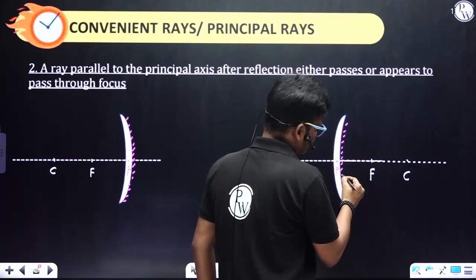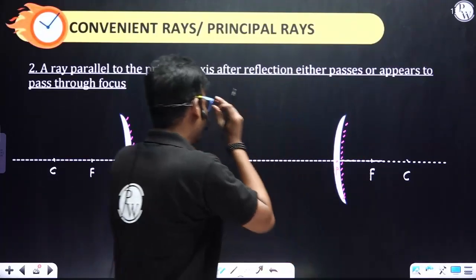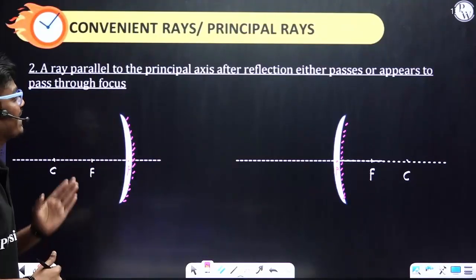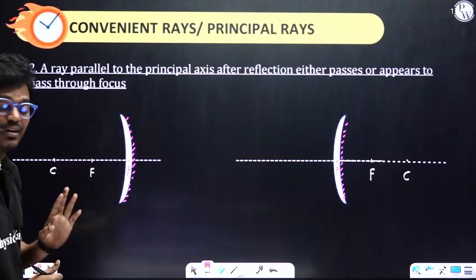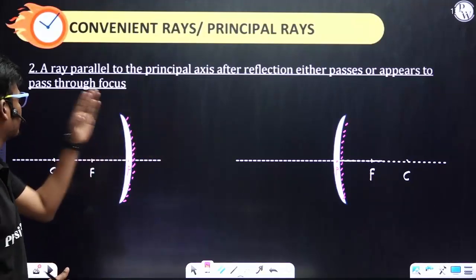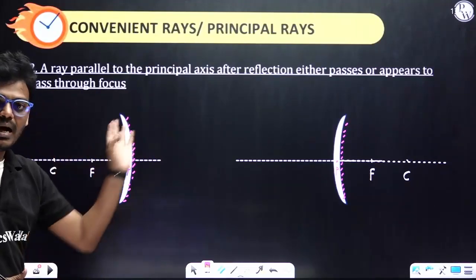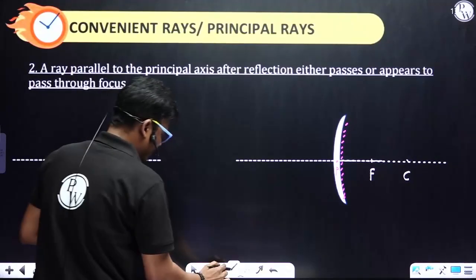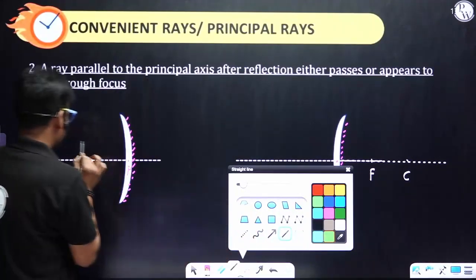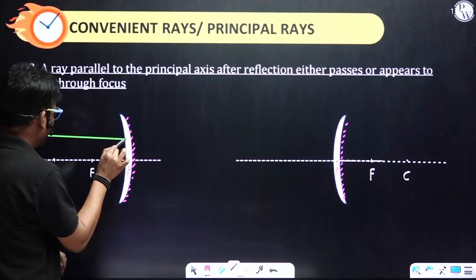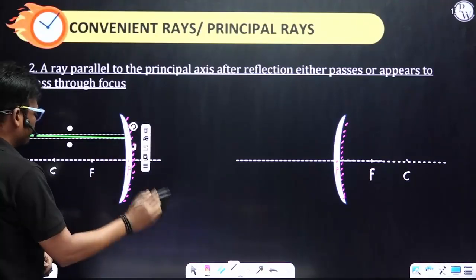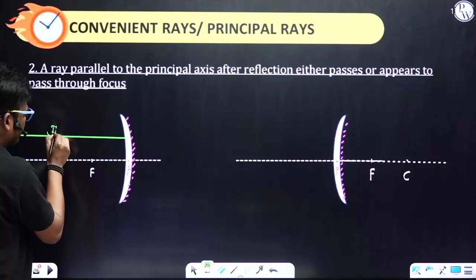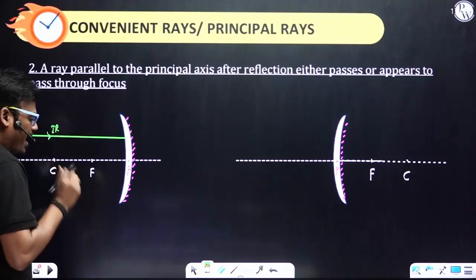On the second point, a ray parallel to the principal axis after reflection either passes, in case of a concave mirror, or appears to pass, in case of a convex mirror, through the focus. This is the incident ray and it is parallel to the principal axis, you can observe.